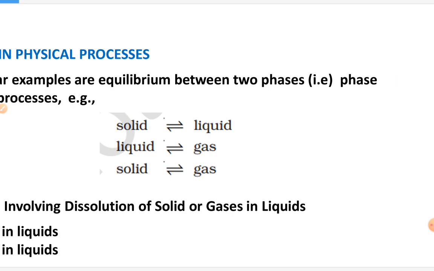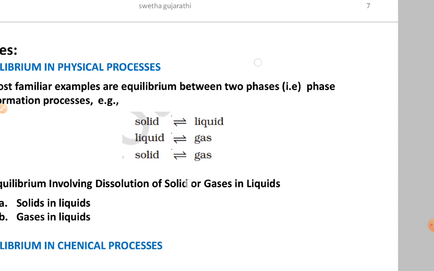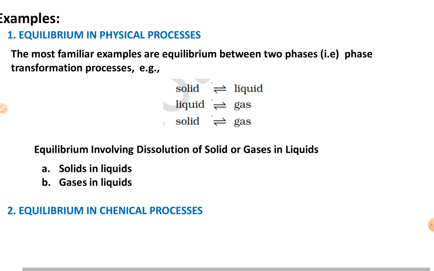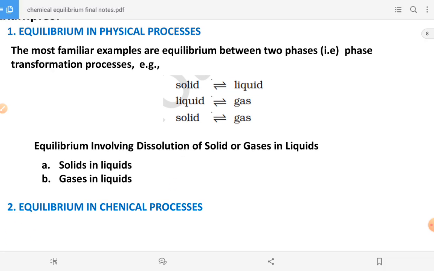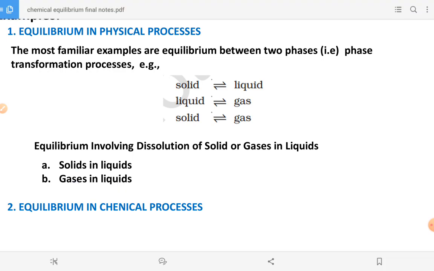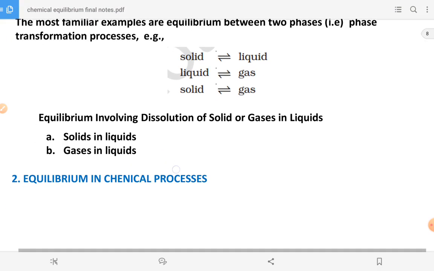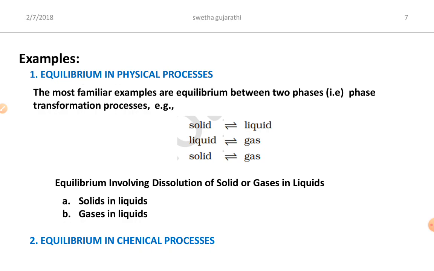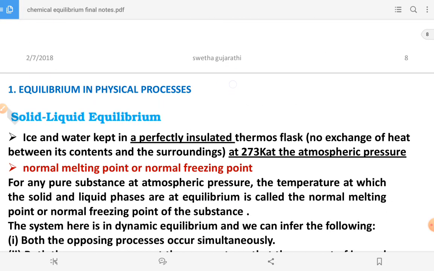These are the examples of two phases in equilibrium. Another example is equilibrium involving dissolution of solids or gases in liquids, meaning solids in liquid and gases in liquid. Let us see all these examples one by one. After that we are going to switch to equilibrium in chemical processes. First we are going to discuss equilibrium in physical processes.